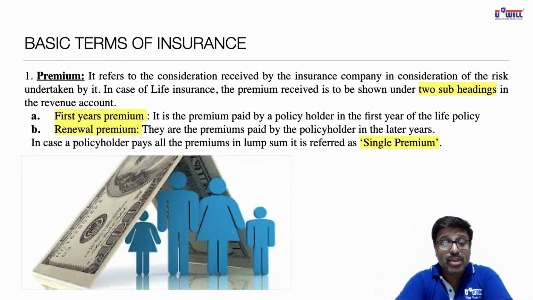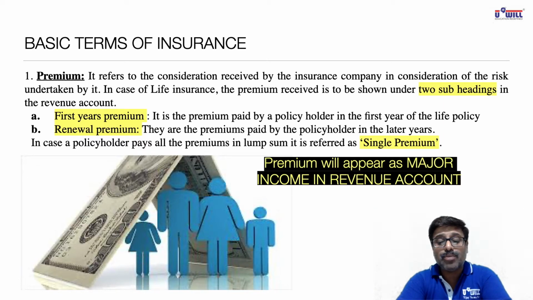Read it further. In case of life insurance, the premium received is to be shown under two subheadings in the revenue account. A is first year's premium. It is the premium paid by policyholder in the first year of the life policy. And B is renewal premium. They are the premiums paid by the policyholders in the later years. In case a policyholder pays all the premiums in lump sum, that is one time only, it is referred as single premium.